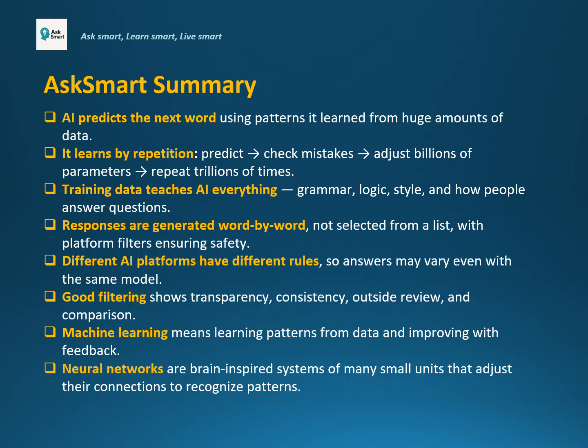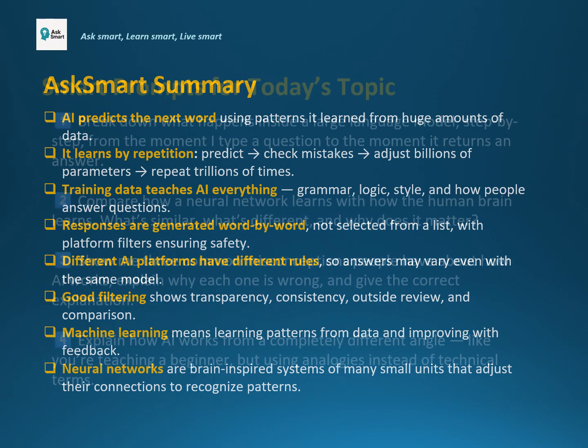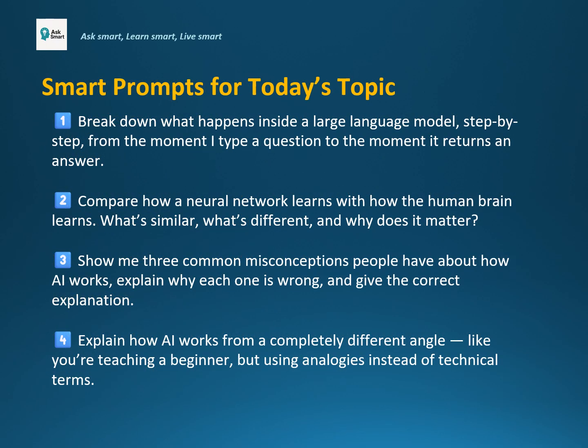Every follow-up reveals another layer, helps clarify the idea, and strengthens your understanding. Here are some good prompts you can try right now. Ask AI to plan, explain, or summarize what you learned today, and then add your own twist. The more clearly you ask, the better AI can teach you. Remember, good questions lead to smart learning.